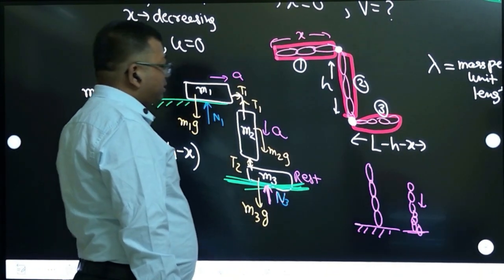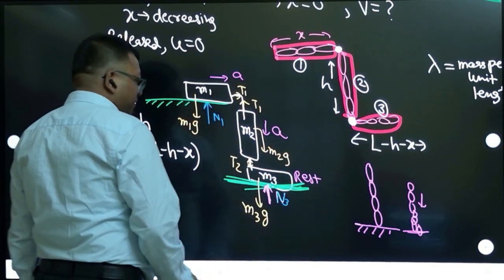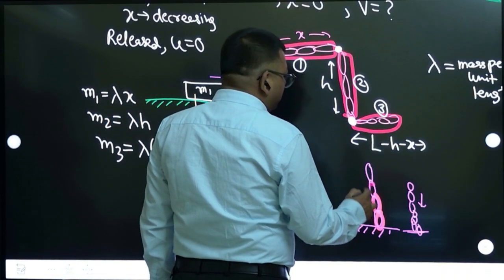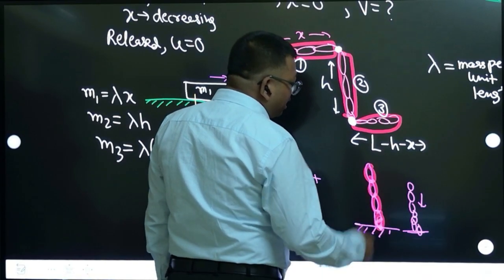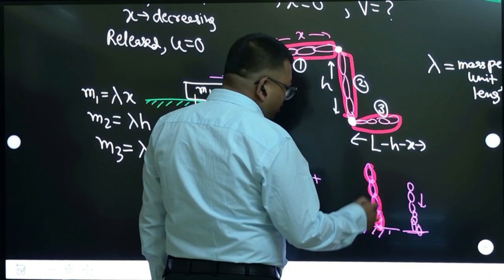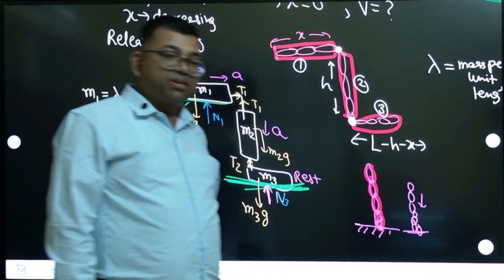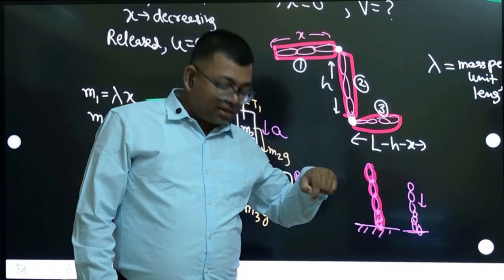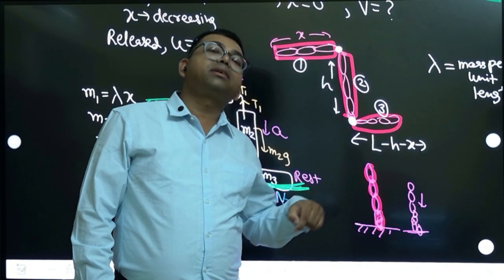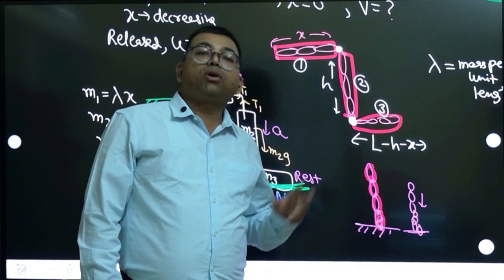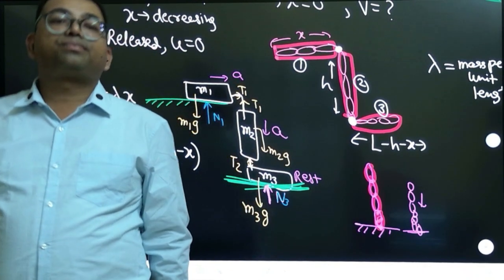No, try to understand this. This is made up of elements. As soon as this element comes in contact with the ground, that element comes to rest. The other element which has not touched the ground is only moving. You try this experiment, take a chain and try to release it. You will find the portion which is touching the ground comes to rest. The other portion will be moving, although all the portions are connected. Are you understanding this?